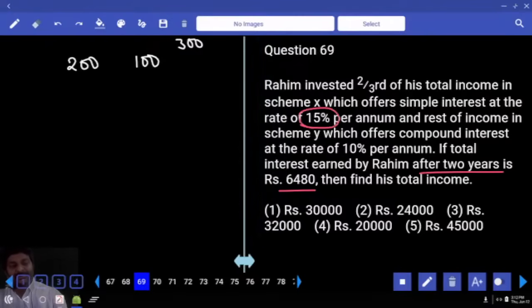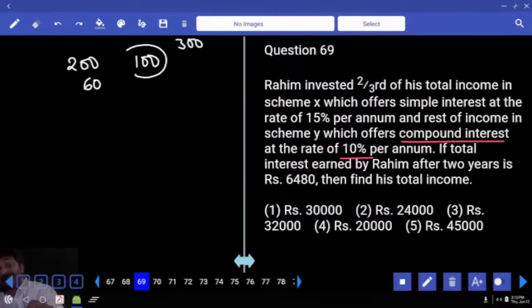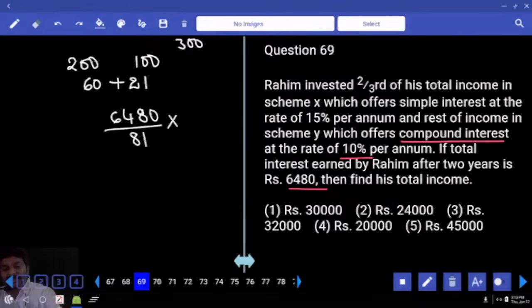First scheme offers 15% simple interest per annum. 2 years will get 30%. 30% of 200 will be 60. Second scheme offers 10% per annum compound interest for 2 years will be 21%. Of this number, 21. So total interest obtained is equal to 81%, which is equal to 6480. Then 1% value will be divided by 81. And question is about principal invested, which is 300. 81, 8 times and then a 0 times. 80 into 300, 8 3s 24, 3 zeros.